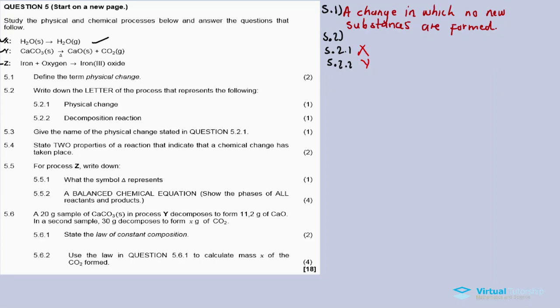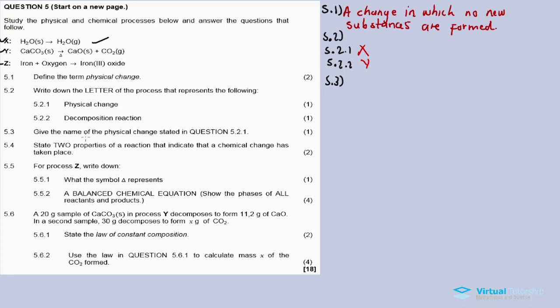Another example I gave, maybe, is the combustion reaction of coal. When we take coal and burn it, there's a chemical change happening, so it's a decomposition reaction in that case. I hope I'm right. When you take coal and burn it, it forms other substances, right? Yes, so that's another chemical change. I believe it is a decomposition reaction, but anyway. 5.3,